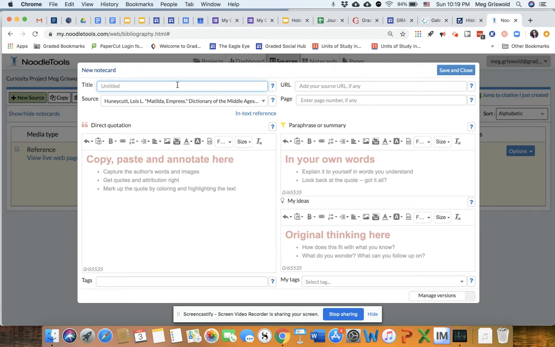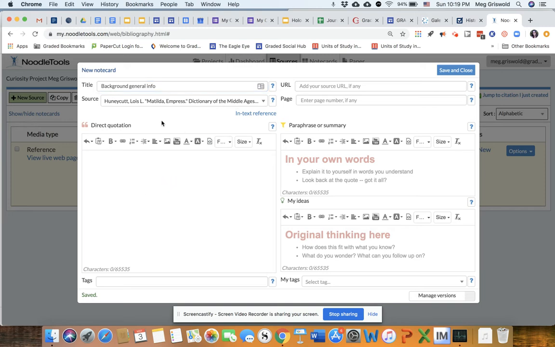I could title my note card, right? Like maybe I want to call it background general info, right? Just so I remember, wait, it was the article that focused on what? You don't have to add a title, okay? The URL, the source information is already right here, so we're okay.